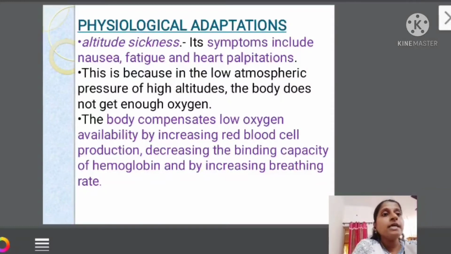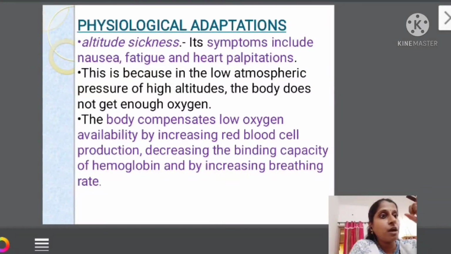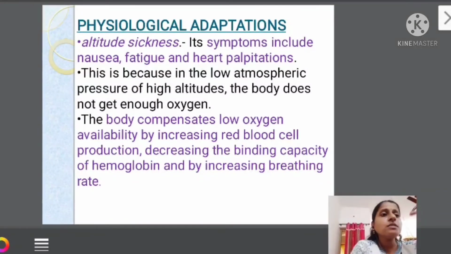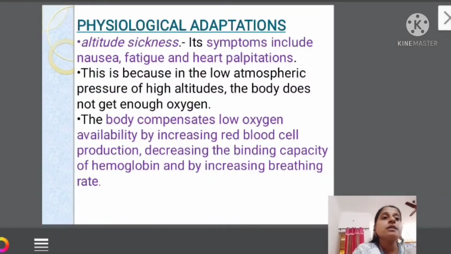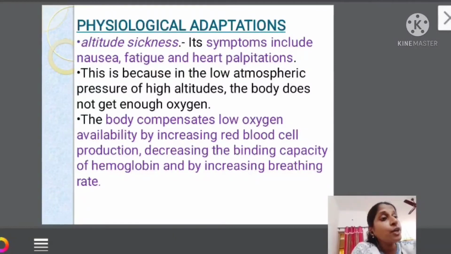Altitude sickness. Its symptoms include nausea, fatigue, tiredness, heart palpitation, means the heart will be beating very hard, very fast, and some sounds you cannot hear properly. So these are usually seen when you go to what? Higher altitudes. Okay, why? Because here the atmospheric pressure is very, very low, and the body does not get enough oxygen. In order to compensate for this condition, I have to survive there, right? Somehow I have to live there, I should not die.